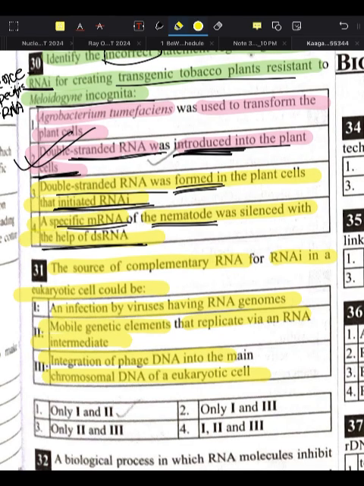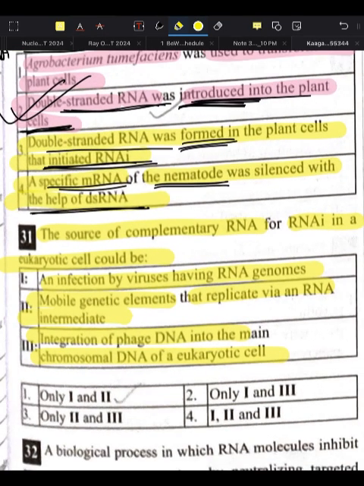Okay, let's continue. The source of complementary RNA for RNAi in a eukaryotic cell could be what? It could be an infection by viruses having an RNA genome. The source of complementary RNA for RNA interference in a eukaryotic cell could be an infection by a virus having an RNA genome.